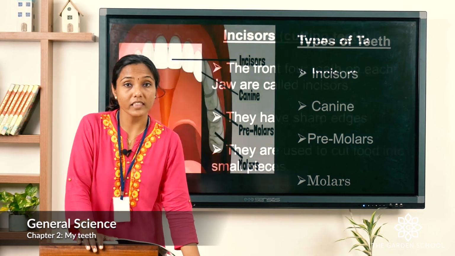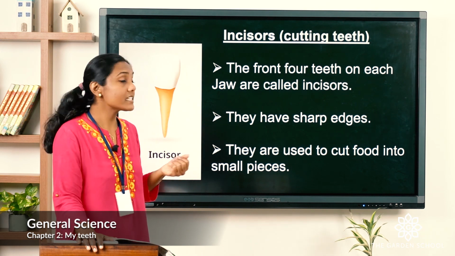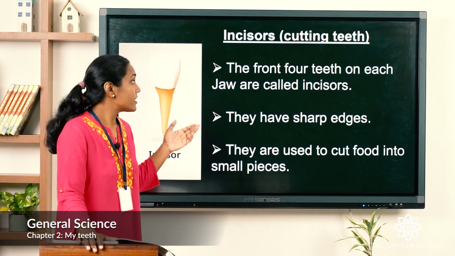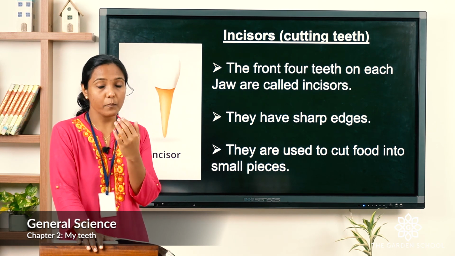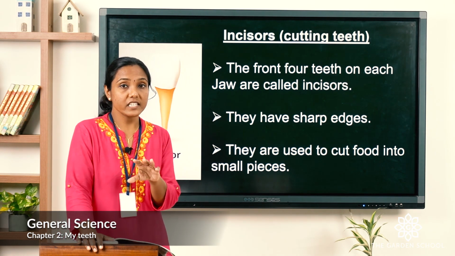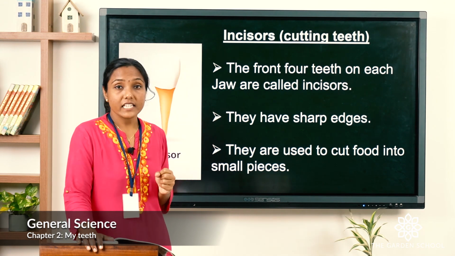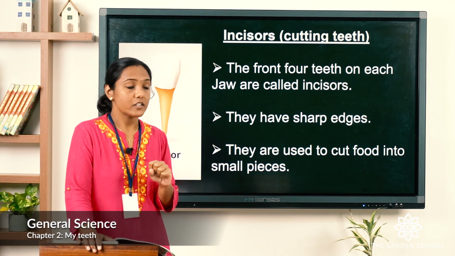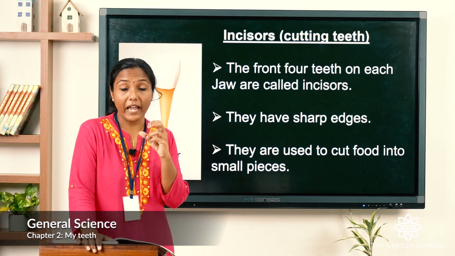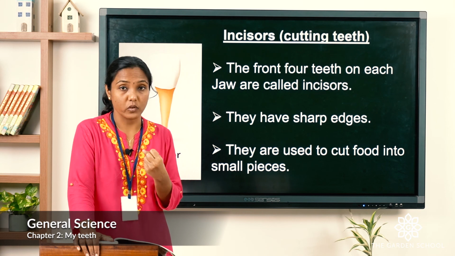Let's see the first one, that's the incisor. We also call it the cutting teeth. The front 4 teeth which you can see on the upper jaw are the incisors. They are used for cutting the food into small pieces. They have sharp edges which cut the food into small pieces and help us to chew.